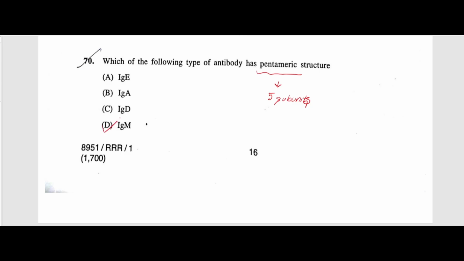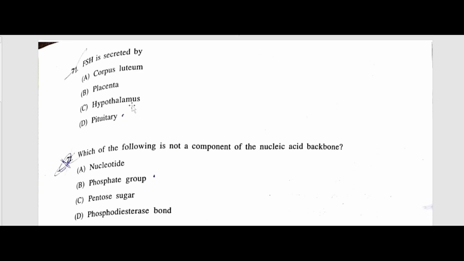The answer is IgM, and it is the first antibody to be produced in response to infection, right? While IgE and IgD are monomers, and IgA are dimers, and they are polymers, right? Next question number 71. FSH is secreted by follicle stimulating hormone. It is secreted by the pituitary gland.